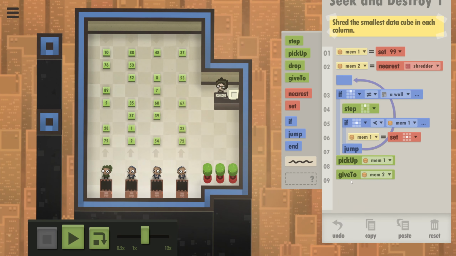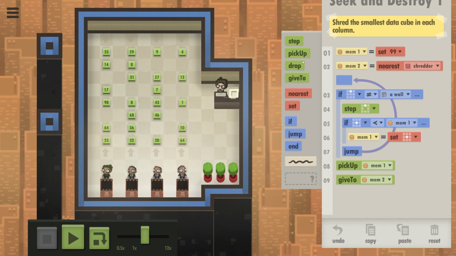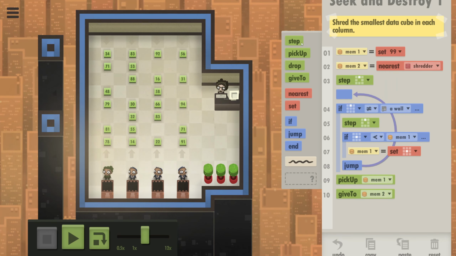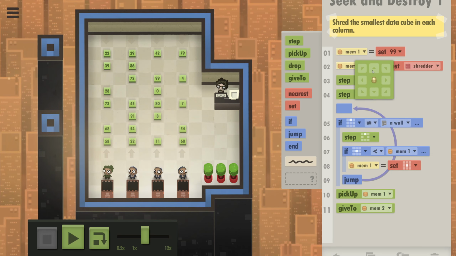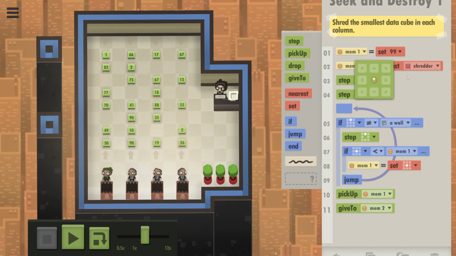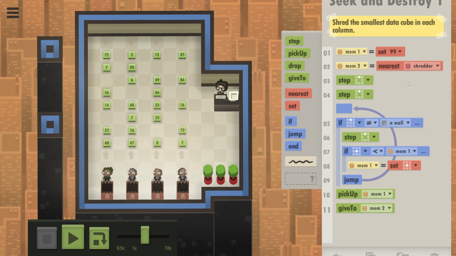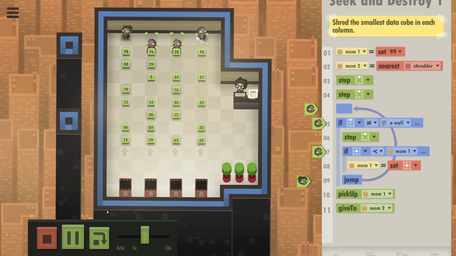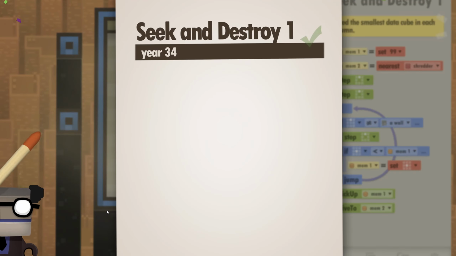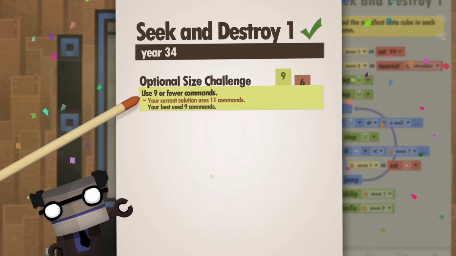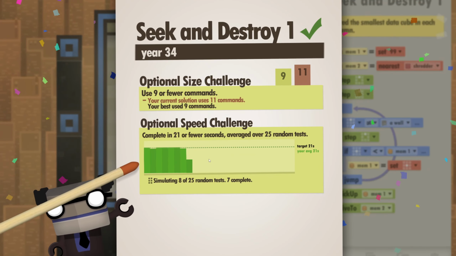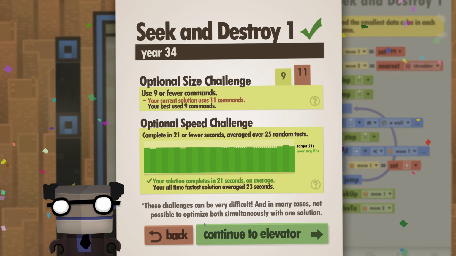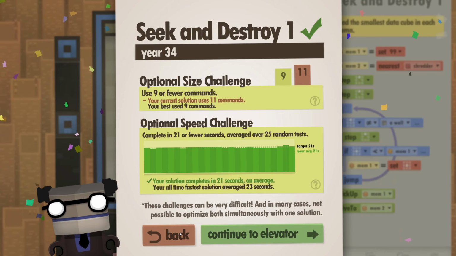Or actually, maybe we can save ourselves some time and just throw in a couple of steps first. So step up, something like 2 times. 1 time. 2 times. Is that enough? That should save us a little bit of time. That's actually enough. Cool. Well, you know what? I think we'll take that.